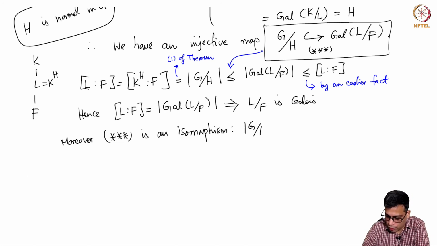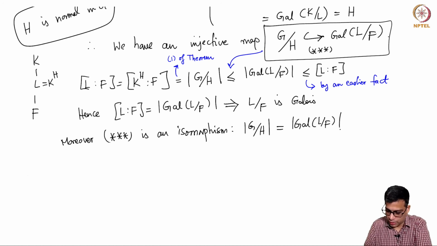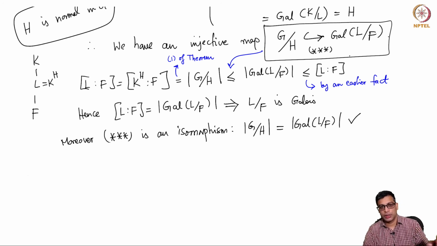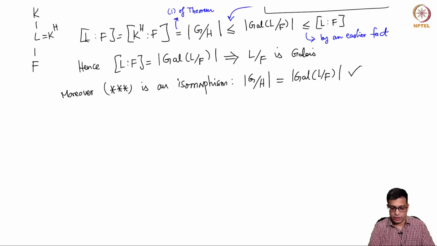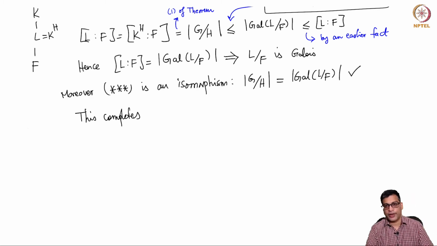because the order of the group G mod H is equal to the order of Gal(L/F). Those are some of the things that appear here. G mod H is here, Gal(L/F) is this, and this is an equality, so this is an isomorphism. So you have an injective map of finite groups which have the same order, then that must be an isomorphism. It is an inclusion map, and these are finite groups, so that must be an isomorphism. So this completes the proof; we got the final statement also.